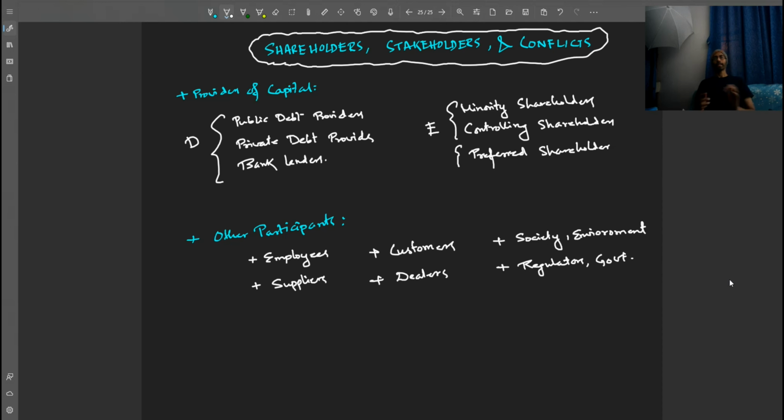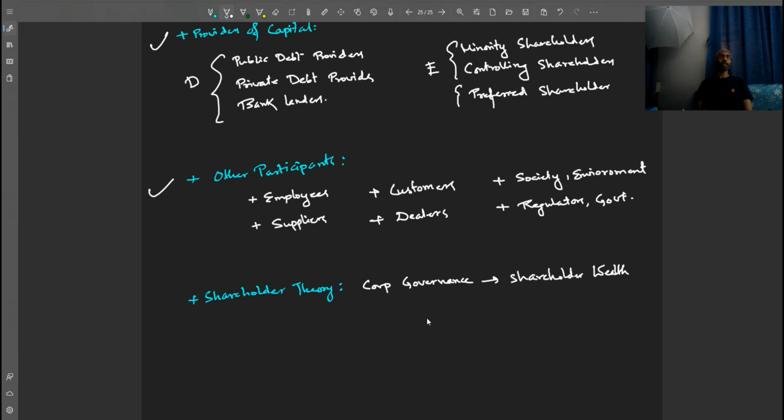Now, there are two ways of looking at all these participants. One is the shareholder theory. Shareholder theory says that the corporate governance of a company, its primary duty is to look at how all these providers of capital and other participants impact the shareholder wealth. This is the shareholder theory. And the other theory, which is more recent, is called the stakeholder theory.